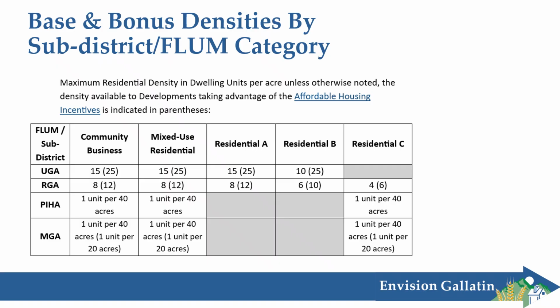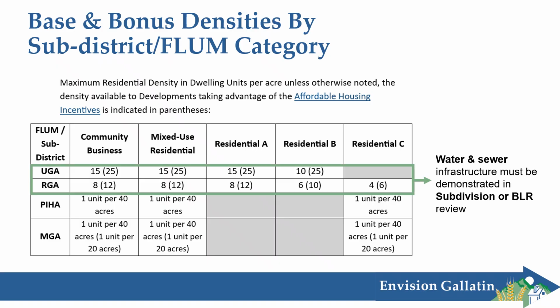So in the UGAs, residential C is not appropriate because there's more infrastructure and service availability in those areas. Those kind of larger lots, lower density is not recommended in UGAs. RGAs have residential C, on the other hand, because there can be less infrastructure in those areas. And then residential A and B are not recommended in PIHA and MGA to prevent sprawl and development on lack of services.